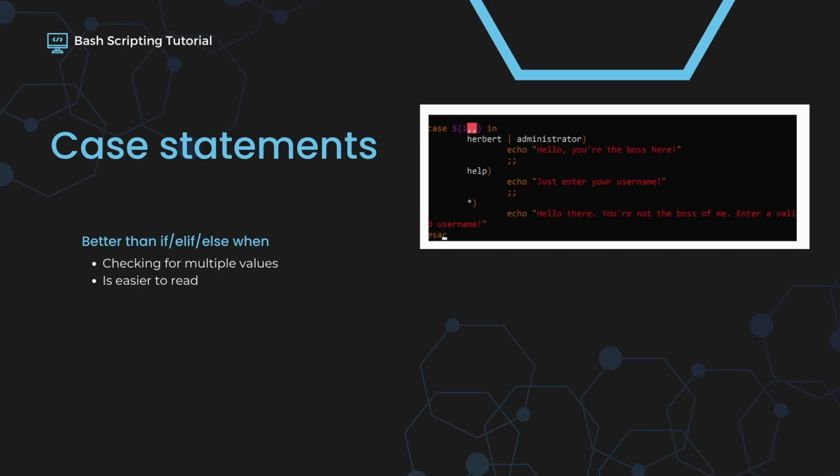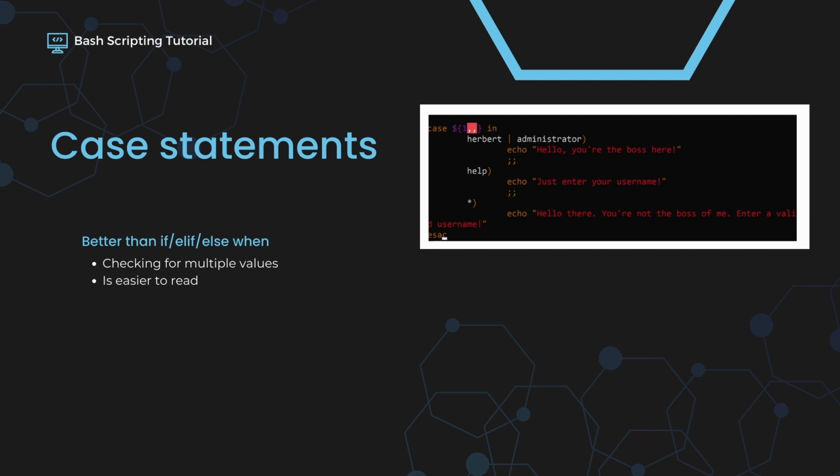If, elif, else statements are useful, but you won't use them very often if you want to check for multiple values. For these kinds of things, we use case statements. First of all, what is a case statement? Well, a case statement performs different actions depending on which case is true. This means that we can define multiple options, and if the option matches the case, we will perform an action bound to that option. Let's have a look at how this works in a real script.